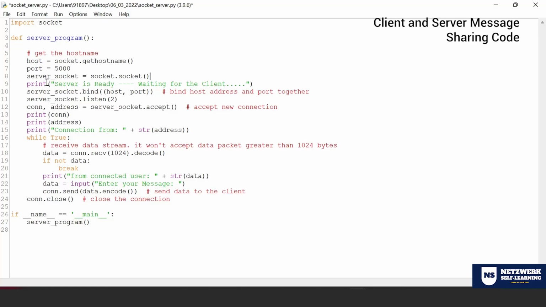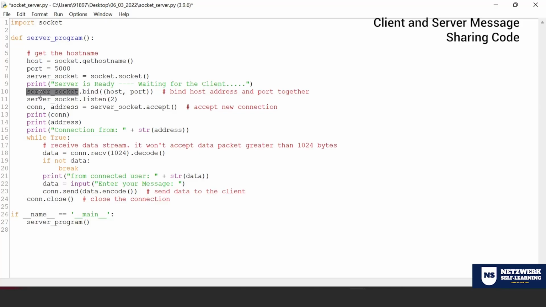So I'm opening a gate so that a client can connect. On the very next line, I'm making sure that the print statement says server is ready, waiting for the client. Well and good. Let me explain the rest of the steps and then I'll take you to the running of the code.